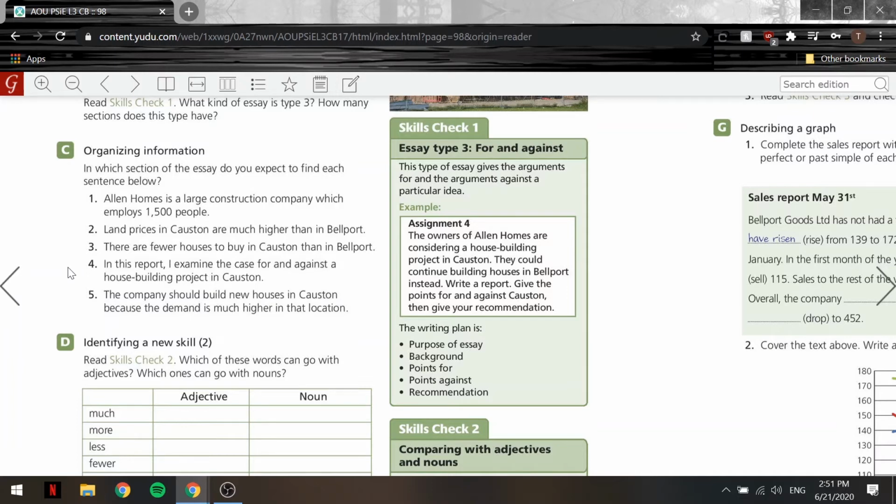3, there are fewer houses to buy in Coston than in Bellport. That is points for it. That is a pro. That is something that we want. Okay, so that means points for. 4, in this report, I examined the case for and against a house building project in Coston. That is basically stating the purpose of this essay. And finally, 5, the company should build new houses in Coston because the demand is much higher in that location. This is basically a recommendation by the writer.